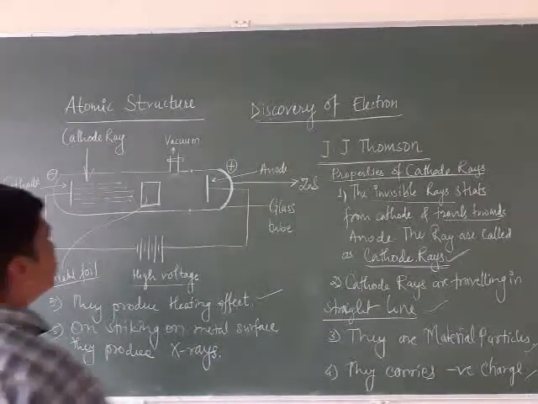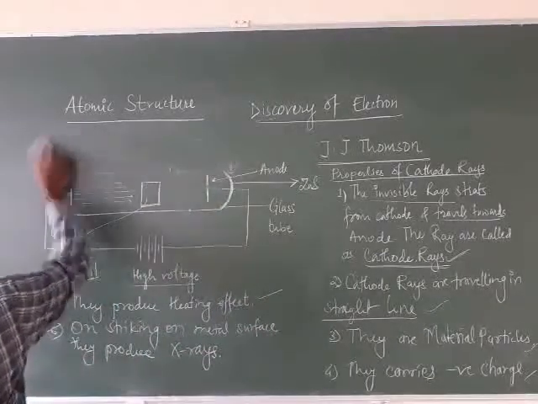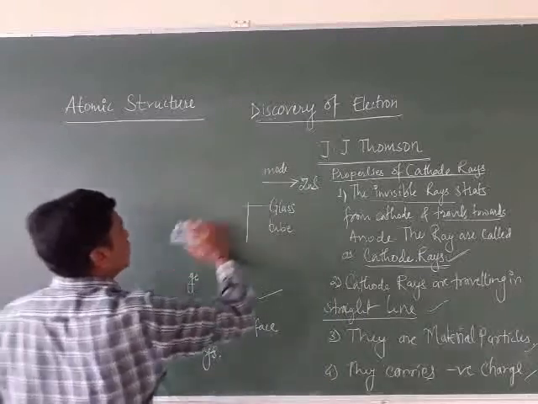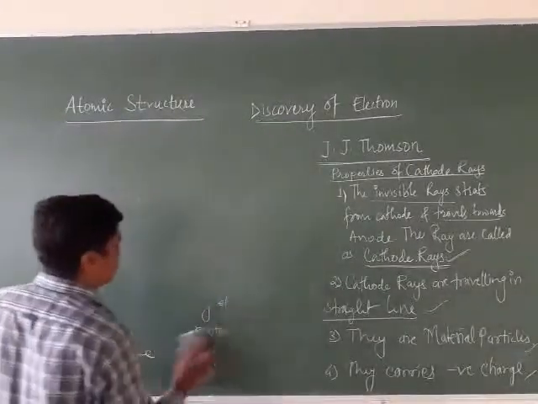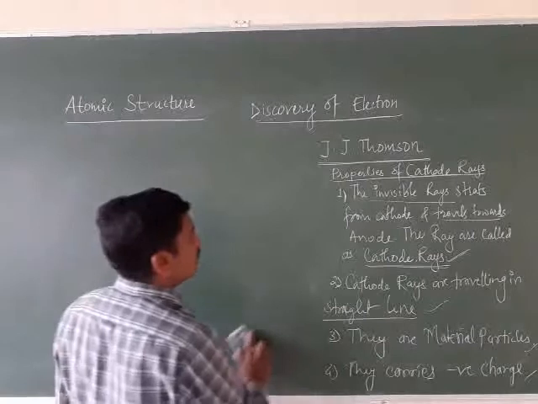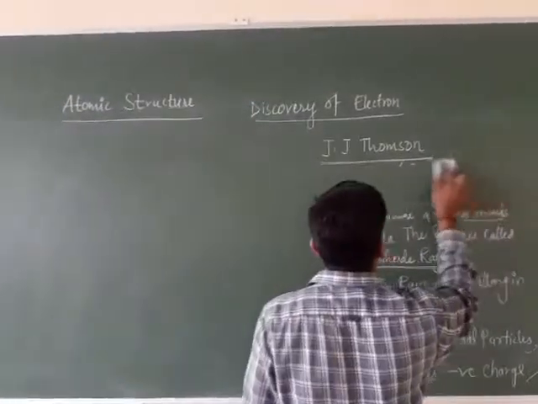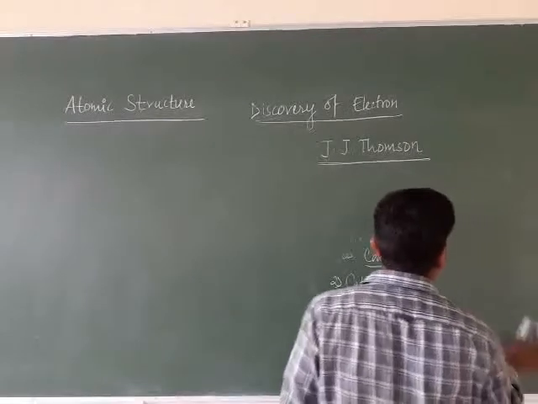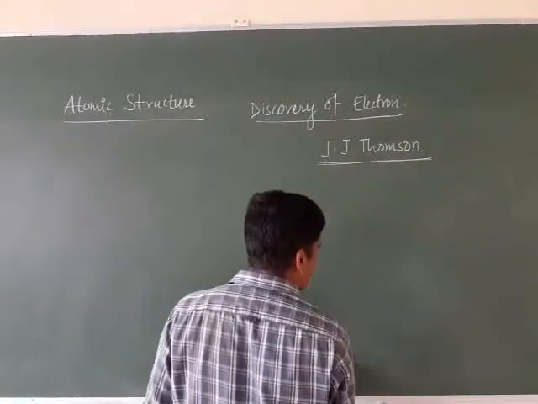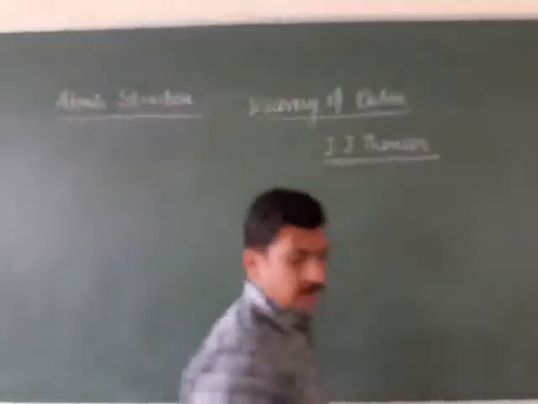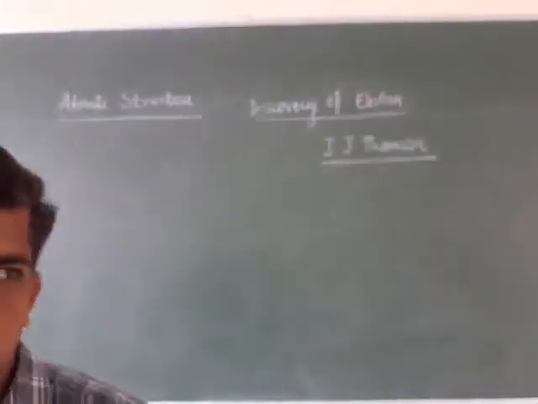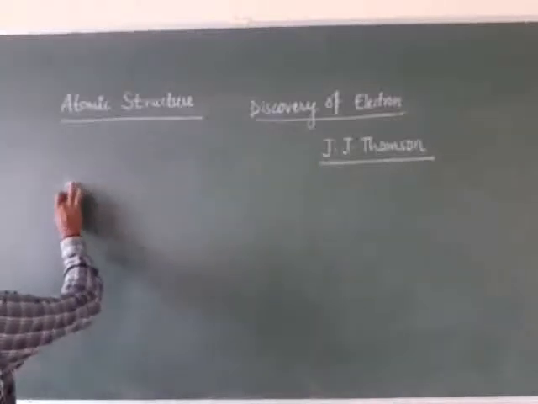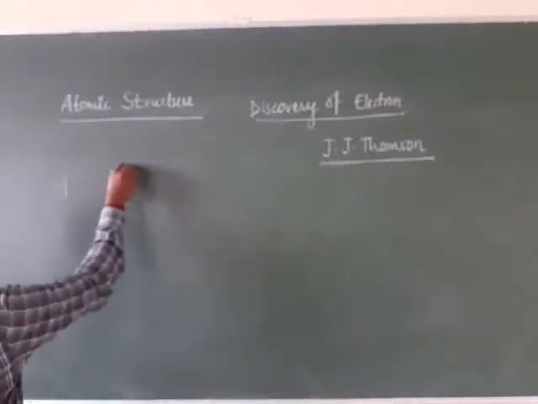Now, what did J.J. Thomson do? J.J. Thomson tried to discover the charge to mass ratio of the electron, and for that purpose he used different discharge tubes with different gases.